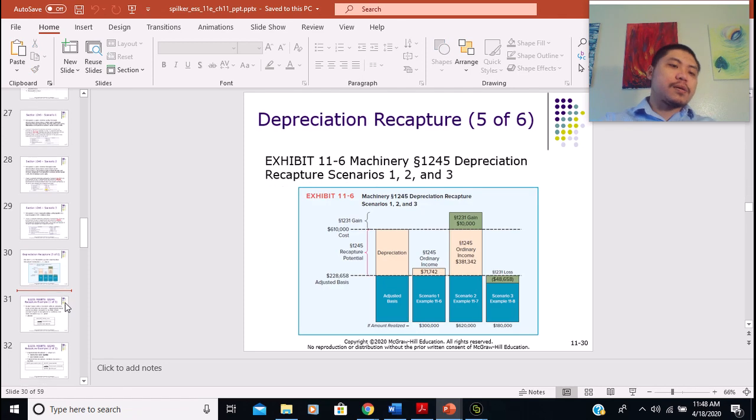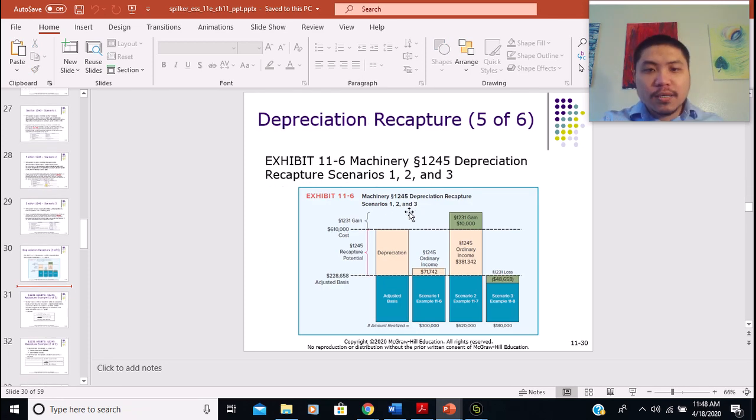All right, this chart, right? So if the gain is smaller than the depreciation amount, you can see the pink section here is the amount of depreciation, right? The blue is adjusted basis. So here, if you have some gain, and the gain is still smaller than the depreciation, then we have to recapture the whole amount of the gain as ordinary income, right?